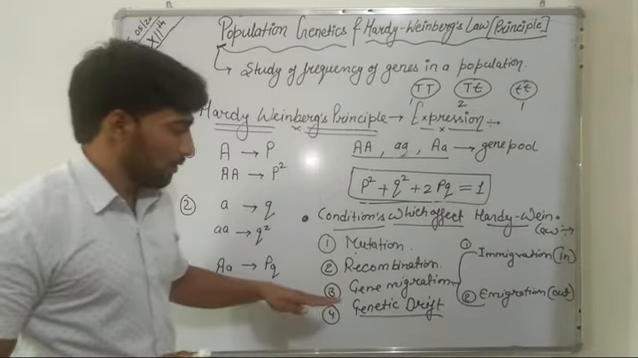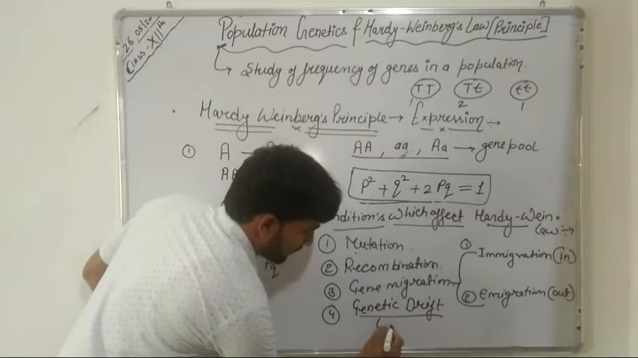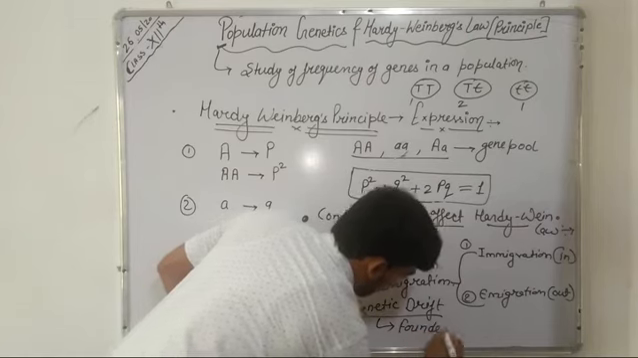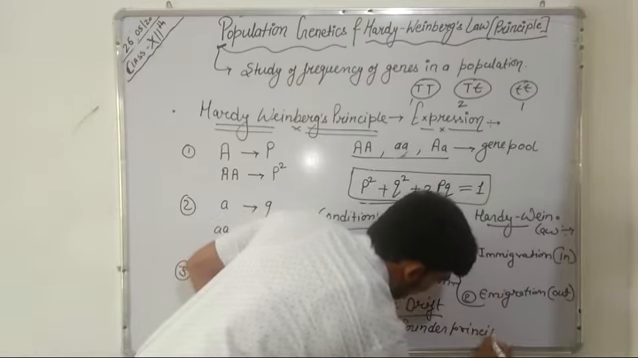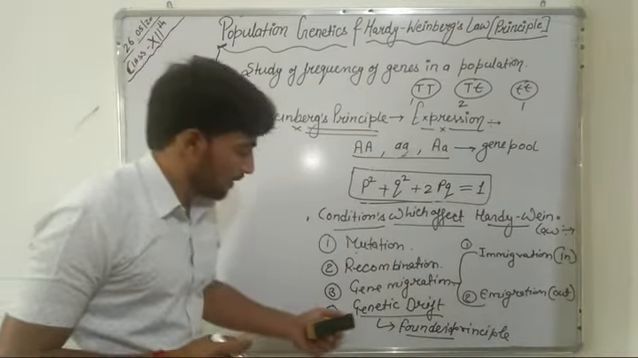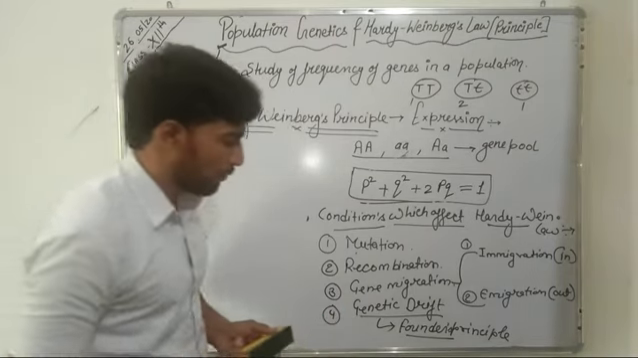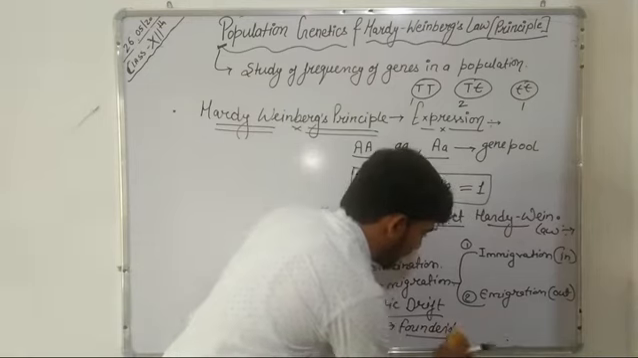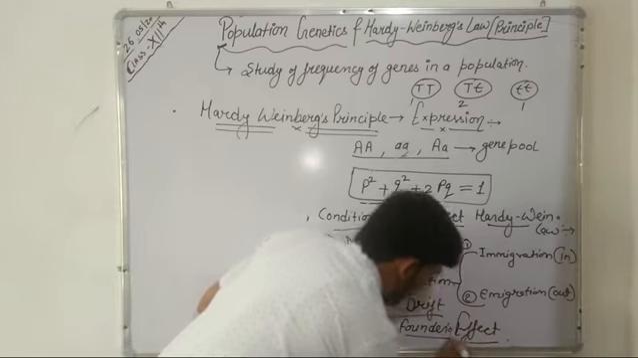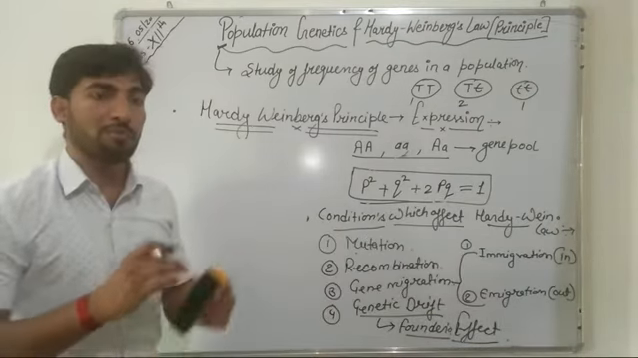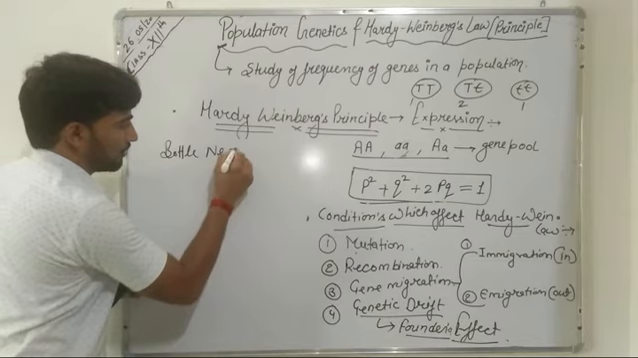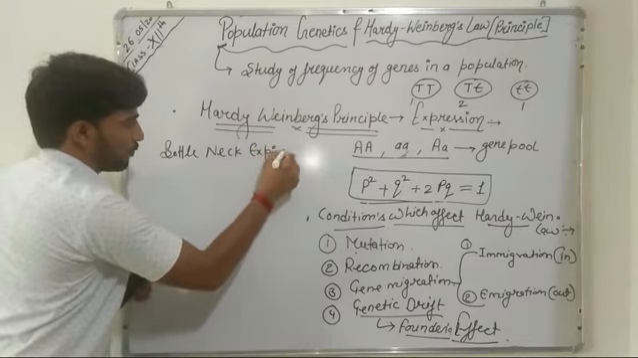Even we can say this genetic drift works on the founder principle, or founder effect. Now what is this founder effect? The founder effect can be better explained with the help of the bottleneck experiment. Now what is this bottleneck experiment?